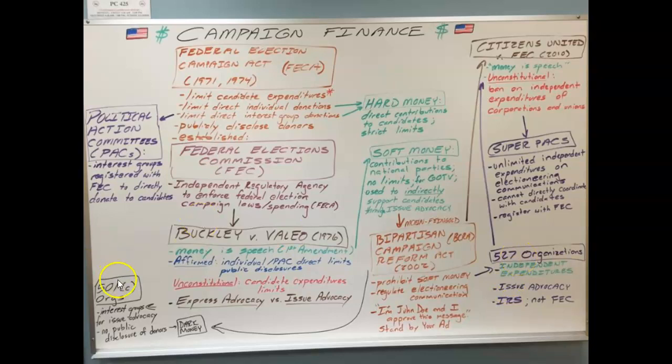And then the third group, the third loophole group, is the 501cs, and these are the real dangerous ones. Because of how they are set up, they do not have to disclose how much money they've raised, they don't have to disclose who's giving them money, and they don't have to disclose how much money they're spending on issue ads. So everything that they do is secret and in the dark, and that is why we call 501c organizations dark money, because we have literally no idea who's donating, how much people are donating to it, nor how much they are spending. So they are really secret organizations.